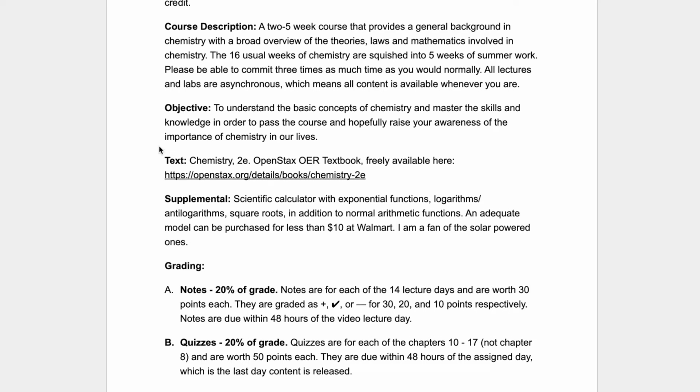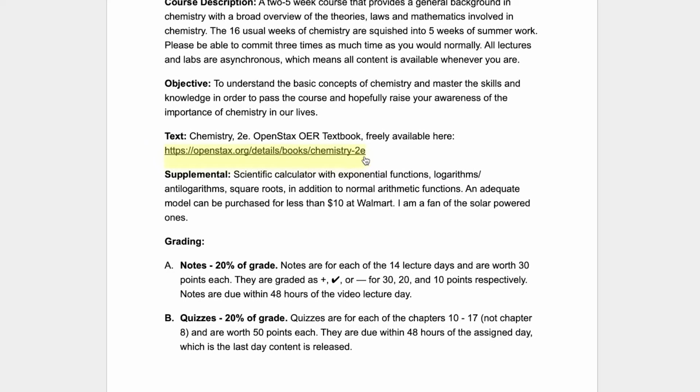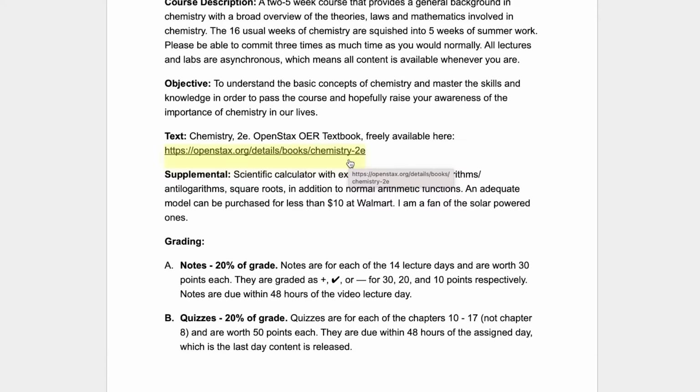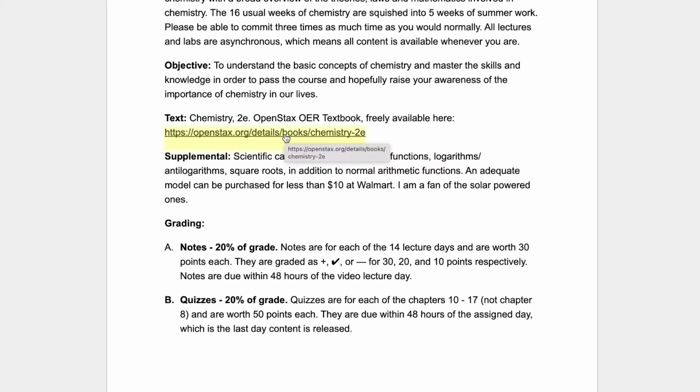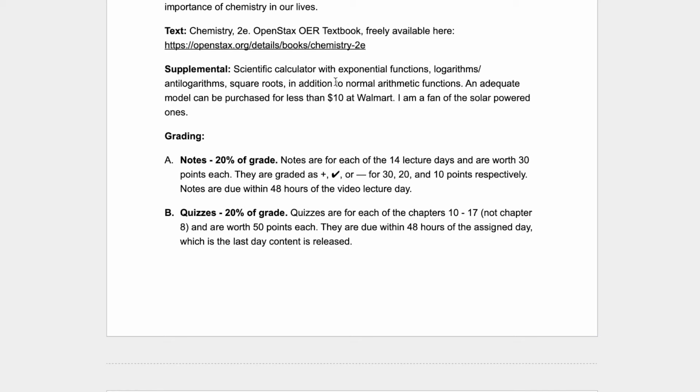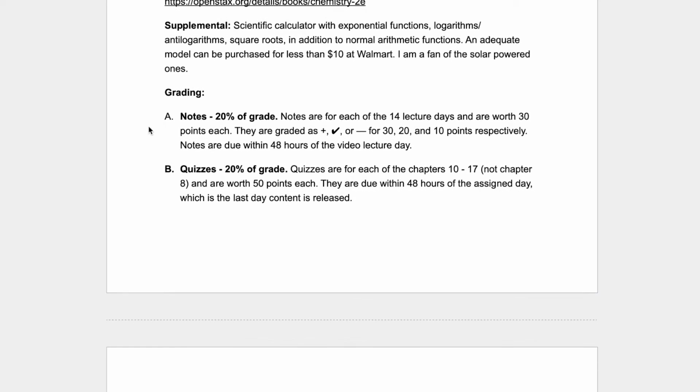All right, so we're using the OpenStax textbook, and that's completely free. There might be a button or something saying donate money. That's optional, okay? Don't worry about that. You could view it online. You could view it through the app. They actually have a OpenStax app. And then also you can download a PDF, which is pretty big size, but that's possible, okay? You do need a scientific calculator. You can buy that on your own.